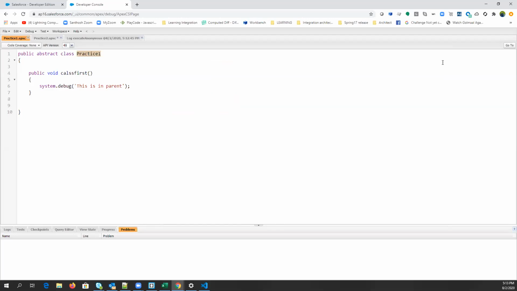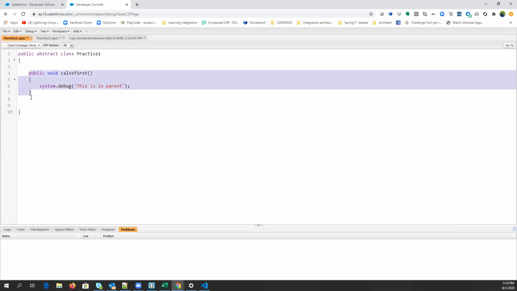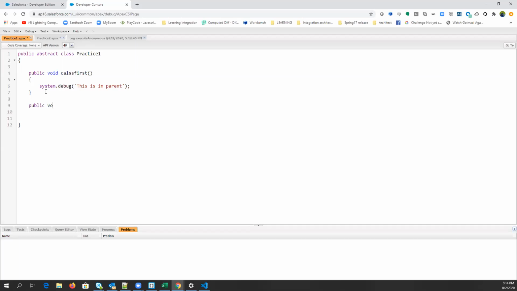For data hiding, means we don't want to show any backend implementation, the code. Kind of. See, guys, in an abstract class, we can have a method without a body as well, right? So this method is having a body, right? But let's say if I write again a new method, public void new method, right? And let's say if I do this, will it save or not? Let's just hit save.